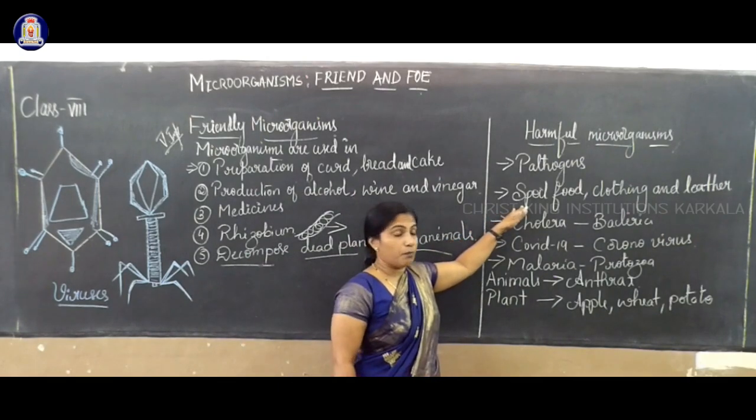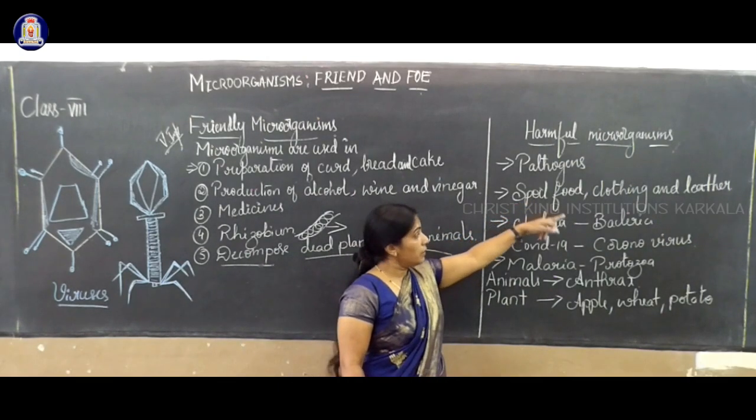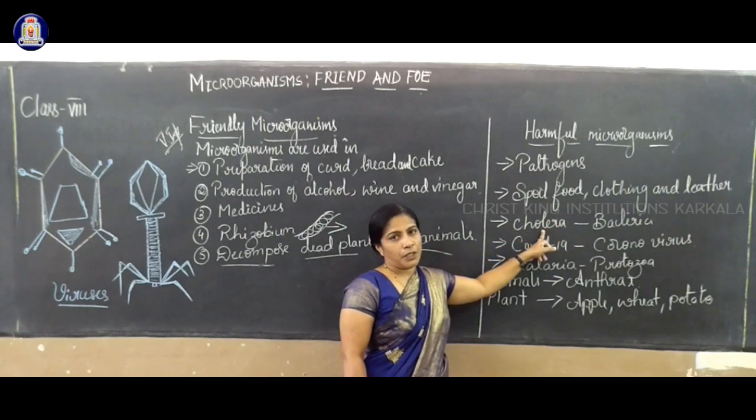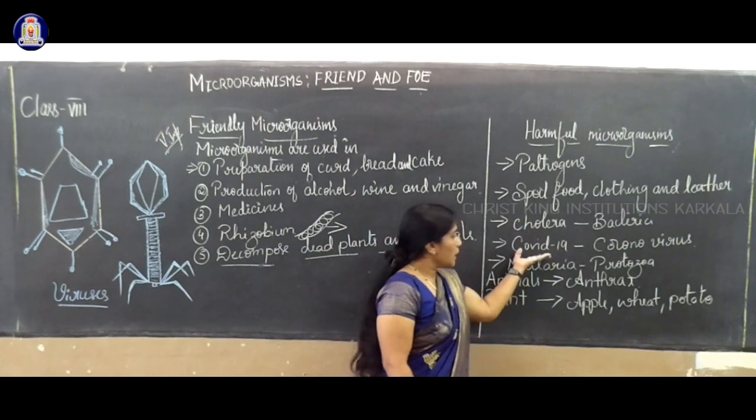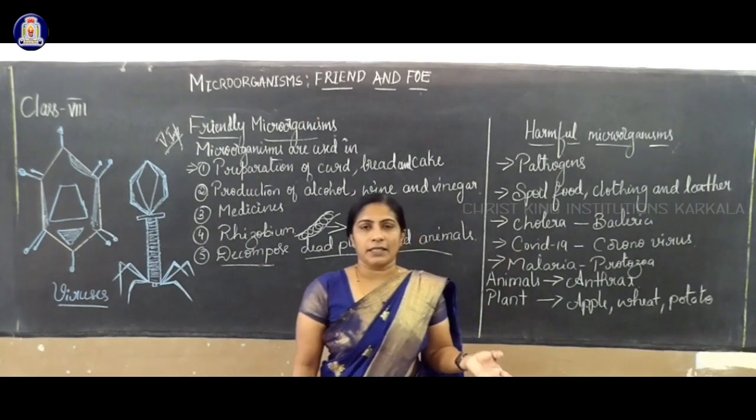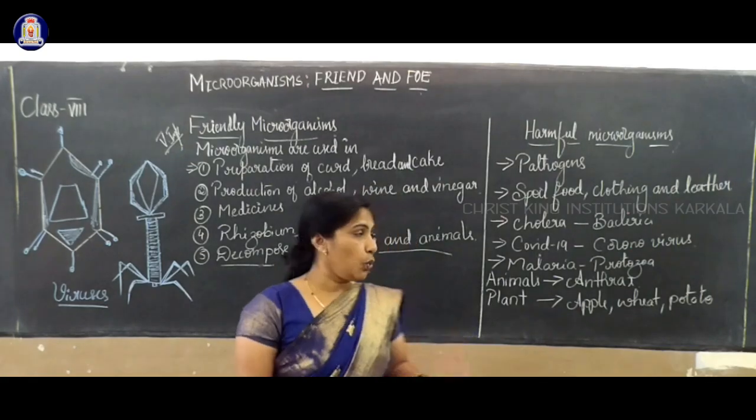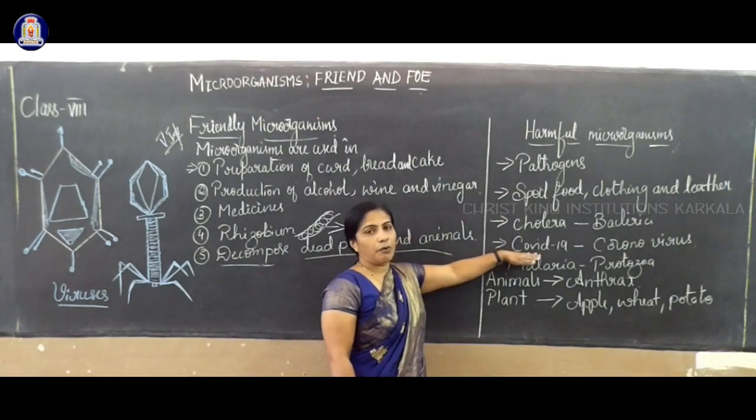They spoil food, clothing and leather. Next, a few bacteria cause diseases in our body, like cholera. At present COVID-19, caused by the coronavirus, affects the body.